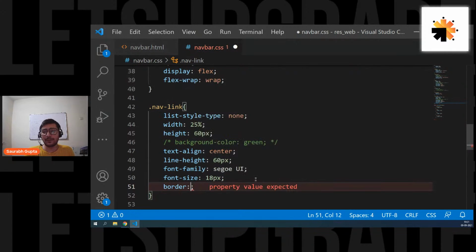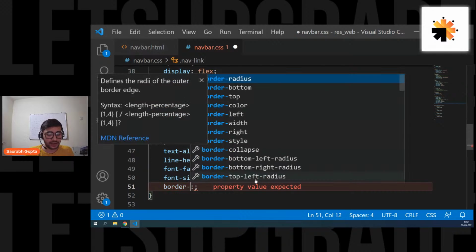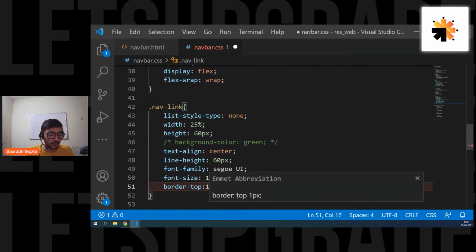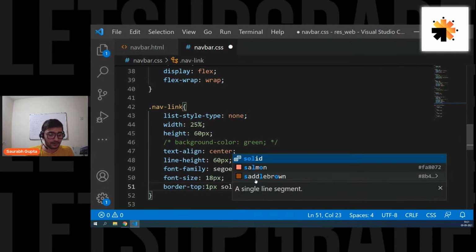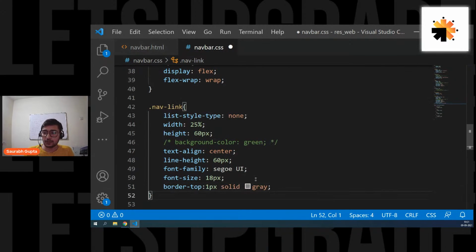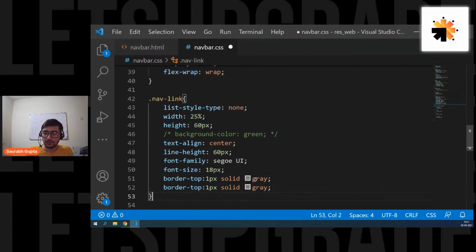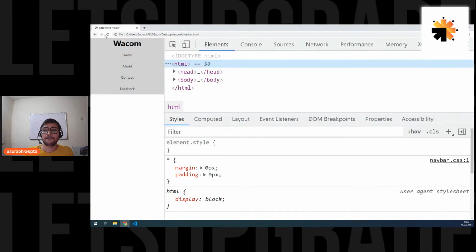Okay, only on top and bottom, not on left and right. So border-top 1 pixel solid gray. And also in bottom, I want a border. So I also want a border-bottom, same 1 pixel solid gray. So border-bottom 1 pixel solid gray. Save it. Here we go.